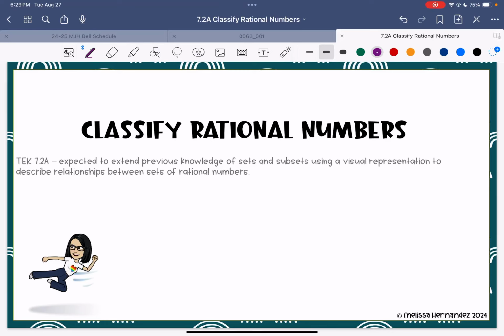Today's video, we're going to classify rational numbers. It comes directly from TEAC 7.2a.